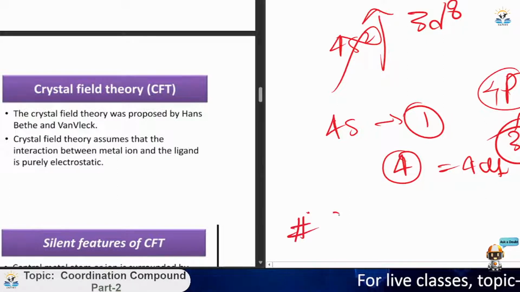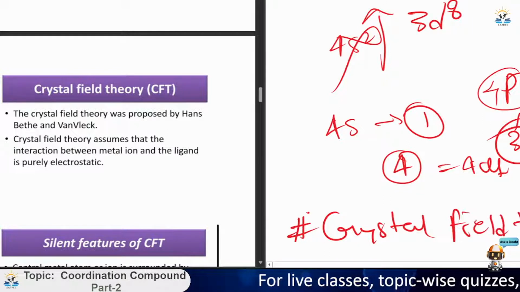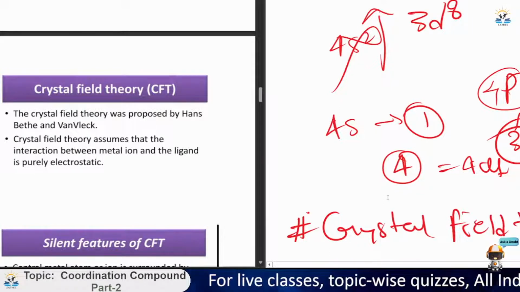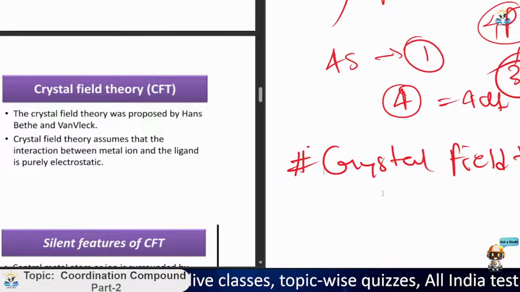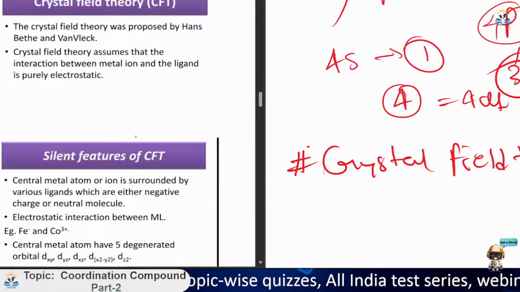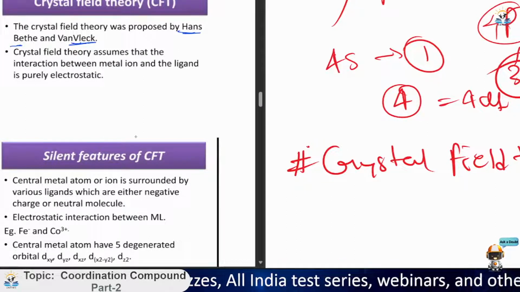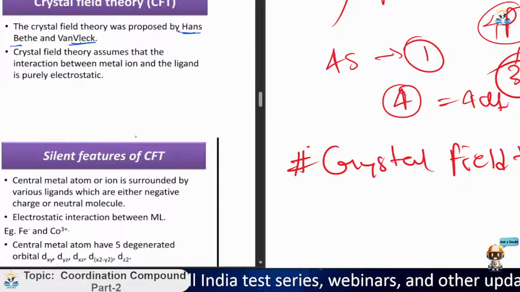Now, moving on to crystal field theory. I told you that crystal field theory is more important. Now let's see. The crystal field theory was proposed by Hans Bethe and Van Vleck. There were two scientists who proposed this theory.